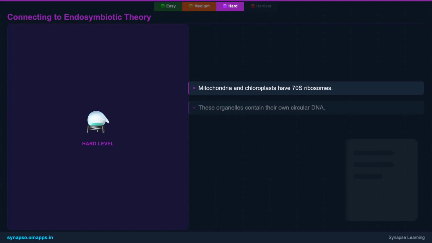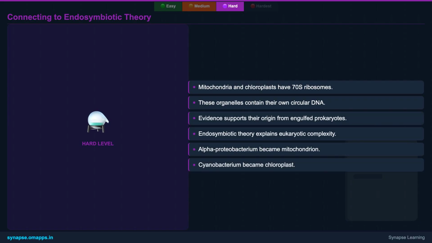This slide connects our understanding to a pivotal biological theory, endosymbiosis. The presence of 70S ribosomes and circular DNA within eukaryotic mitochondria and chloroplasts provides compelling evidence that these organelles originated from free-living prokaryotes engulfed by an ancestral eukaryotic cell. This theory elegantly explains the complex evolution of eukaryotes and highlights the deep, ancient connections between these two fundamental cell types, underscoring a major evolutionary leap.